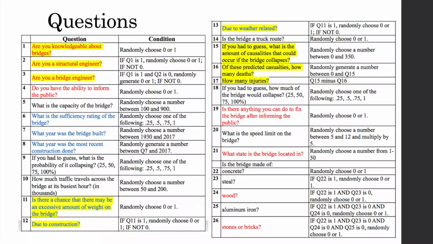Each of the 26 questions held weight when determining the most appropriate course of action. However, the significance of each question varied greatly. To start, the questions denoted in the red text were the questions that had the greatest significance. As you can see, "are you knowledgeable about bridges" is the first question that is asked, and it is a deterministic question, being that if the user answers no, then no other inputs are observed, and the correct course of action is that you do not disclose the bridge fault to the public.